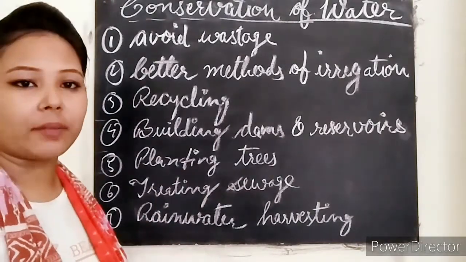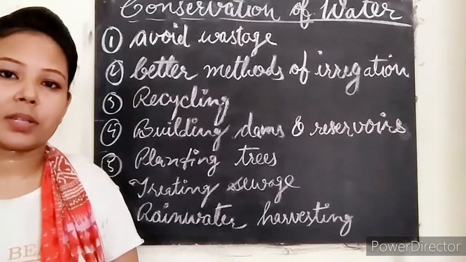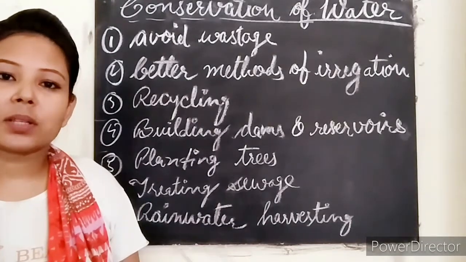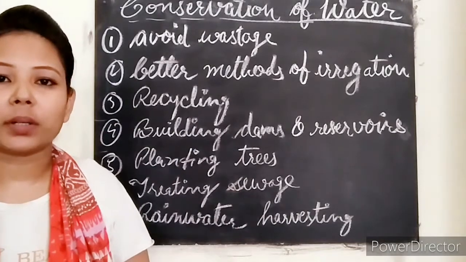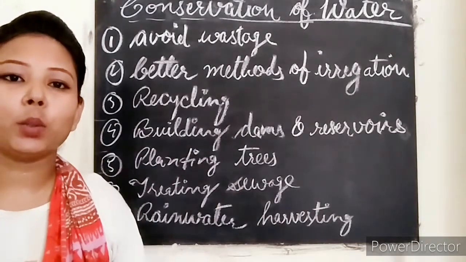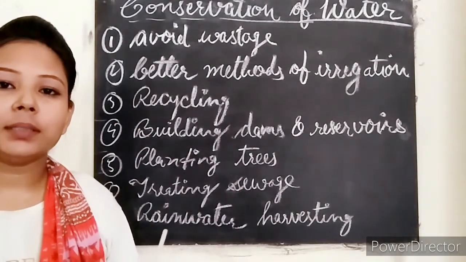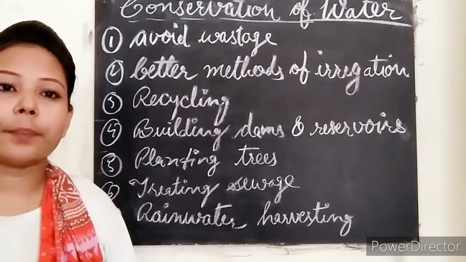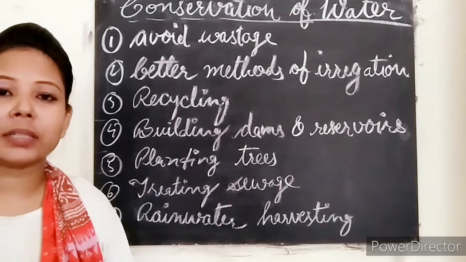And the next, water harvesting. Rainwater harvesting is also an important method for the conservation of water, because rain is the pure form of water, and when we collect it, we can use this water for different purposes after filtering, for example watering the plants.